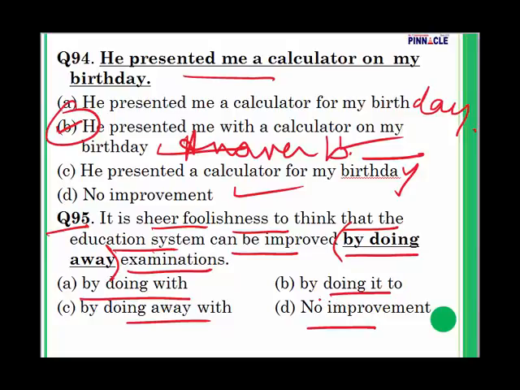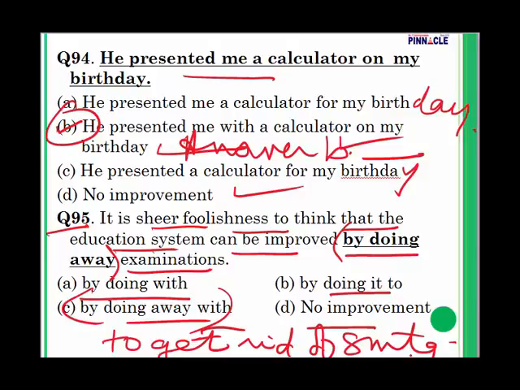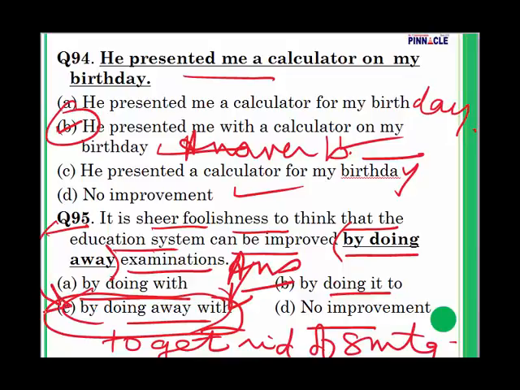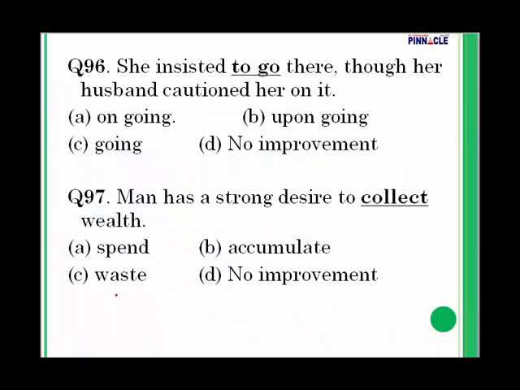By doing away with means to get rid of something. This is the meaning. It is sheer foolishness to think that the education system can be improved by doing away with. This is going to be the answer. For question number 95, answer is going to be C.